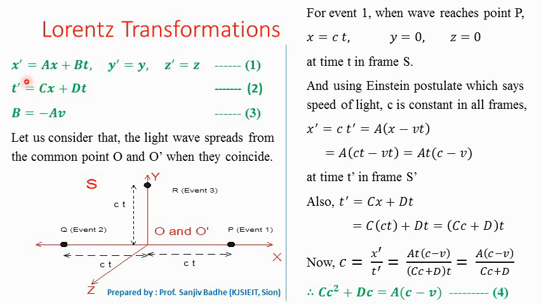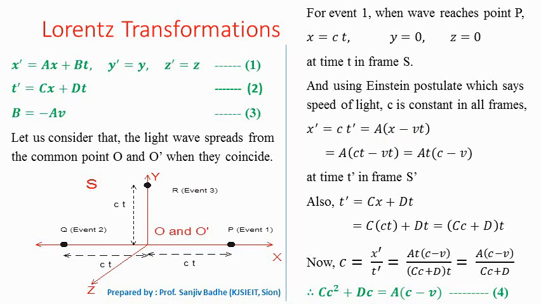So from equation number 1, x prime is written as ax plus bt, and b is equal to minus av. Using equation 1 and equation 3, we can write x prime equal to a into x minus a into vt.